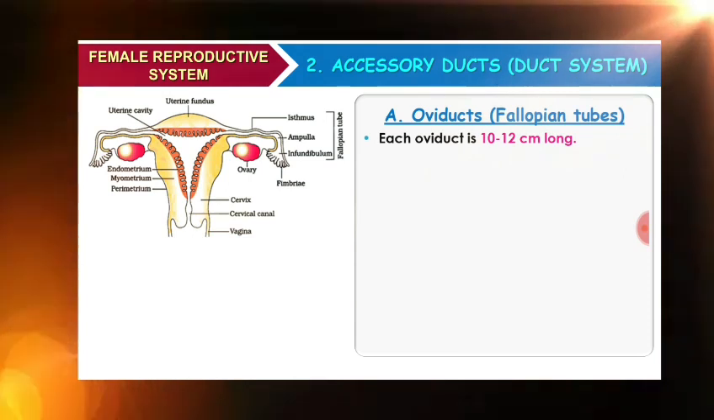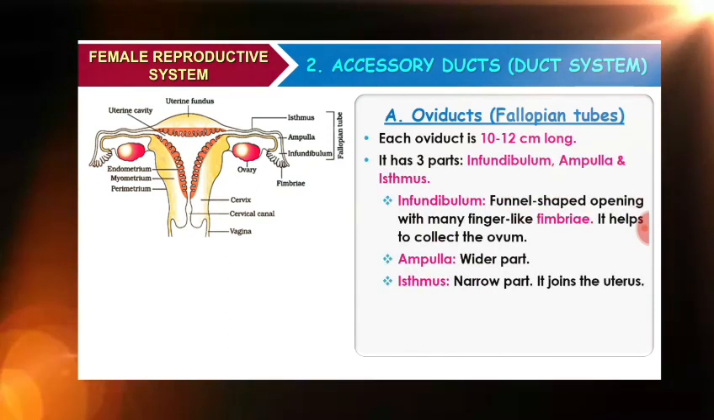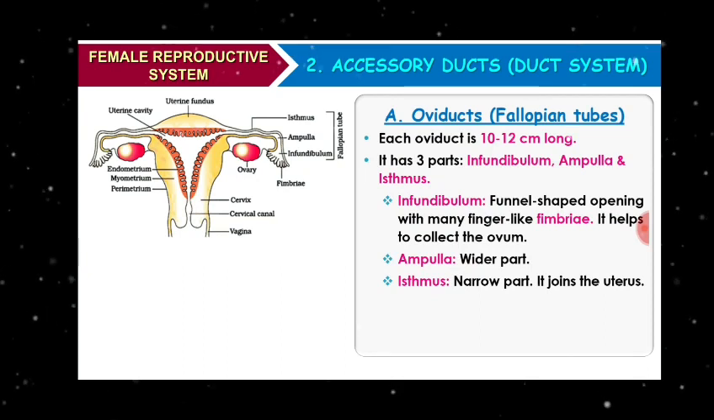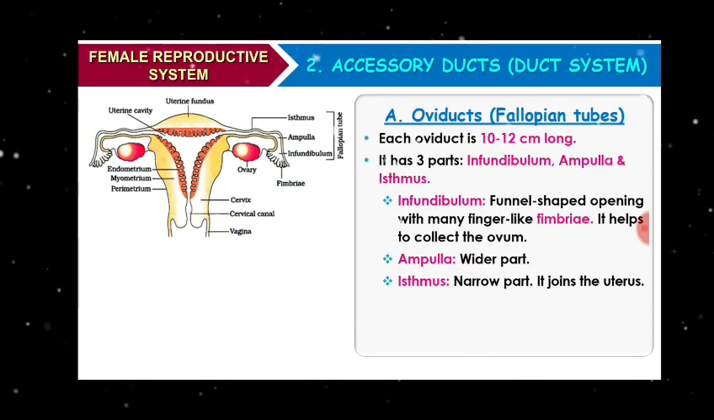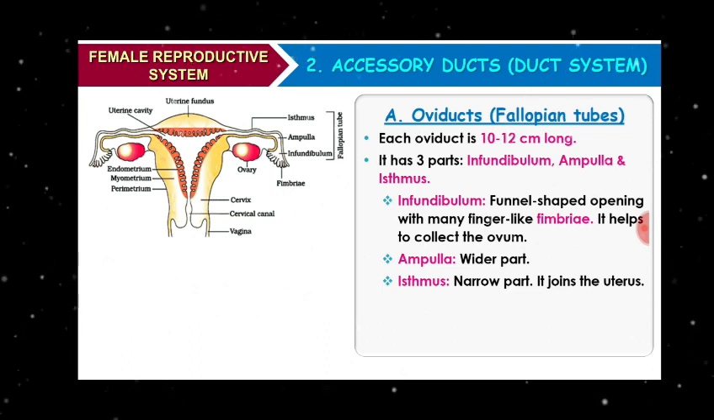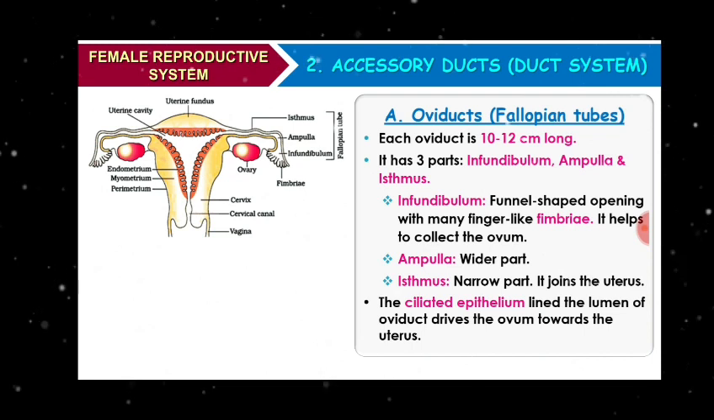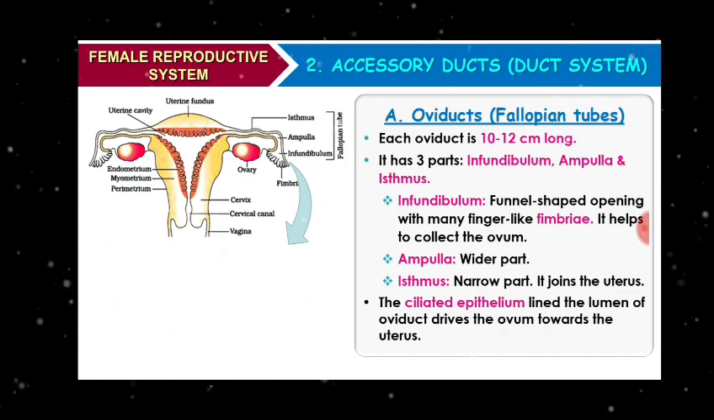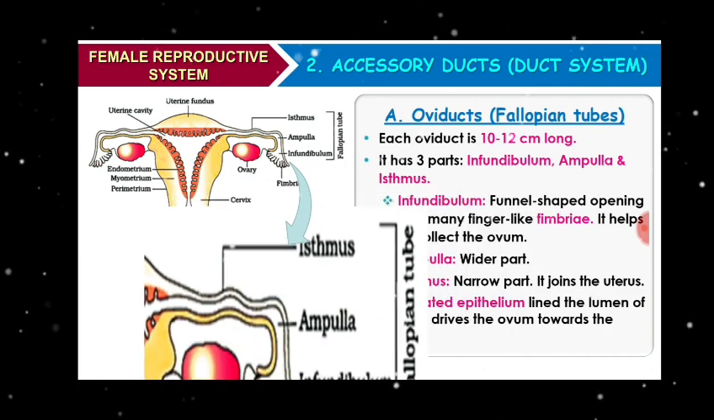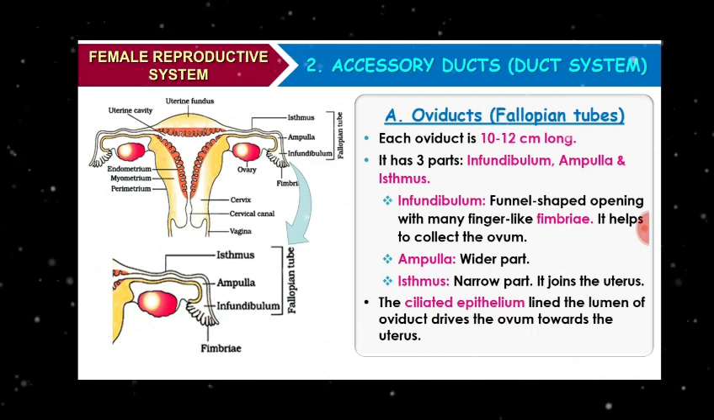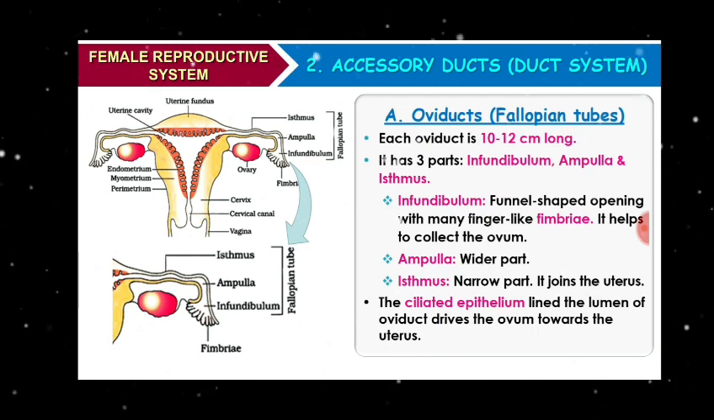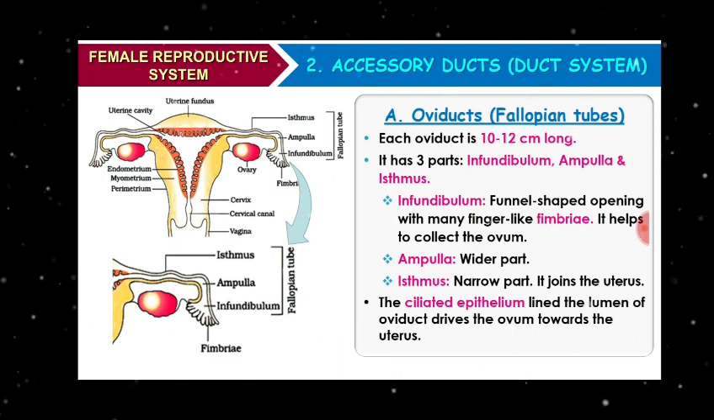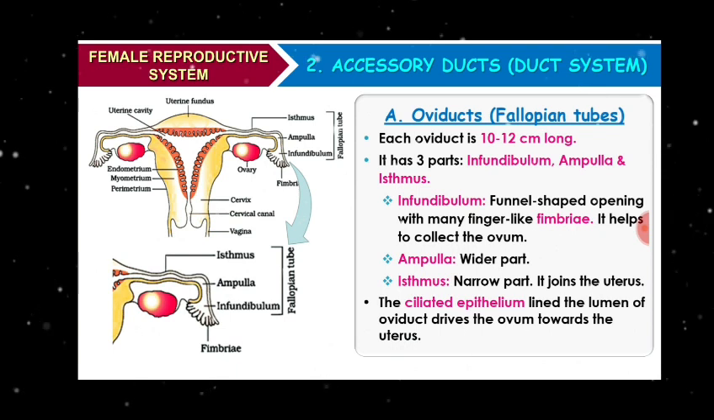It is 10 to 12 centimeter long. It extends from the periphery of each ovary to the uterus and it has three parts: infundibulum, ampulla and isthmus. Infundibulum is a funnel shaped opening with many finger-like fimbriae. It helps in collecting the ovum.